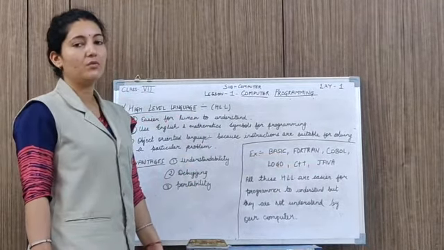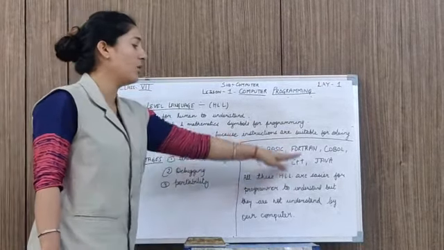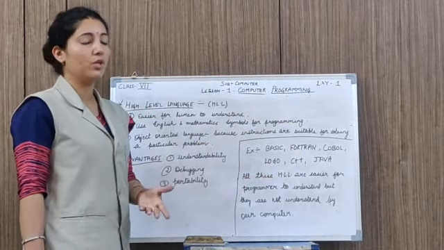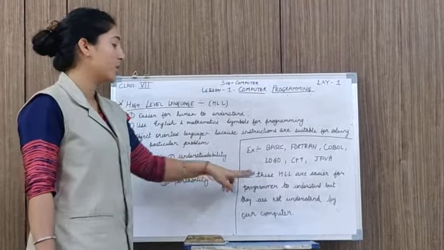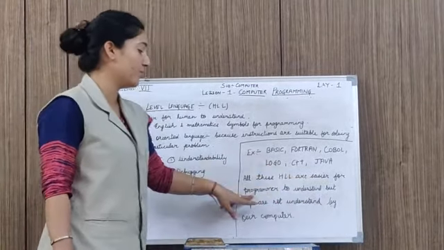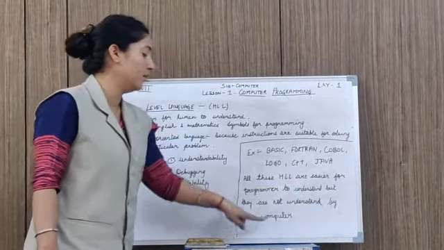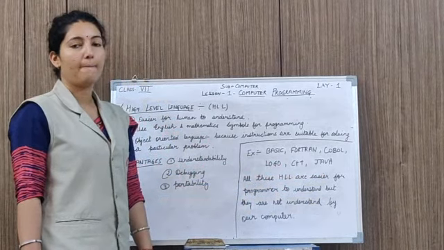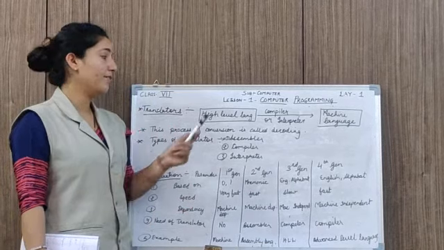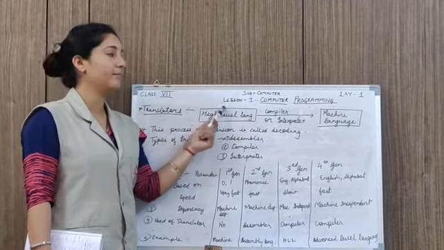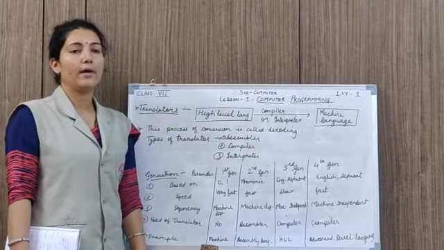Java is also a high level language which was developed by Sun Microsystems. In all these high level languages we write programs, and it is easier for us, but it is not easier for the computer to understand. So all these high level languages are easier for the programmer to understand, but they are not understood by the computer. So we will require translators. What are translators? Translators are required for converting the high level language or assembly language to the machine language. Why do we require the translator?